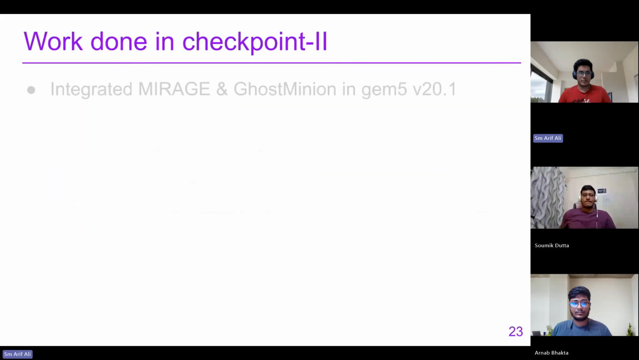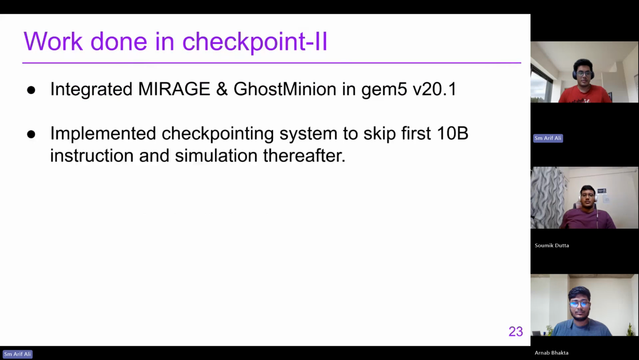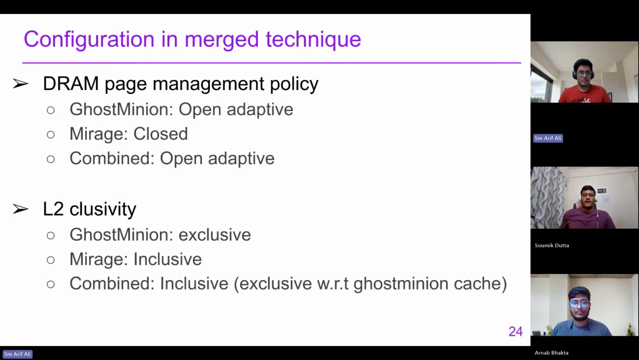So the work done in checkpoint 2 is this. We integrated Mirage and Ghost Minion in Gem5 version 20. And we also implemented the checkpointing system to skip the first 10 billion instructions and simulate after that. There are some configurations where we had to come to a middle ground for this merging.